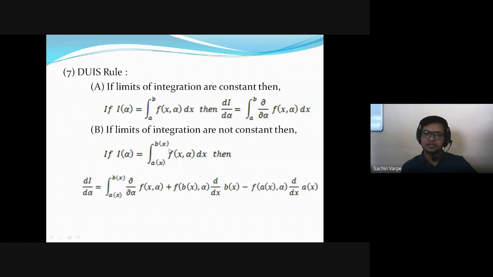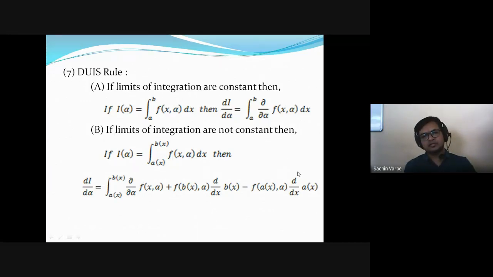plus the function at the upper limit, which means instead of x we substitute the upper limit, that is f of b of x and alpha, into the derivative of the upper limit, minus this function at the lower limit. At the lower limit means what? Instead of the variable we substitute the lower limit, that is instead of x we substitute a of x there, into the derivative of the lower limit, isn't it?